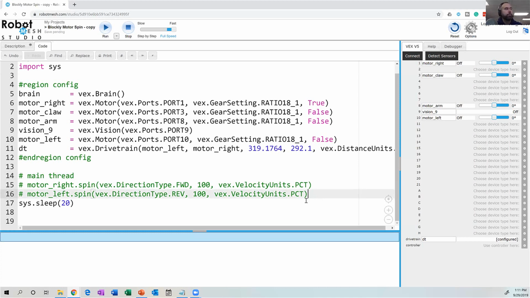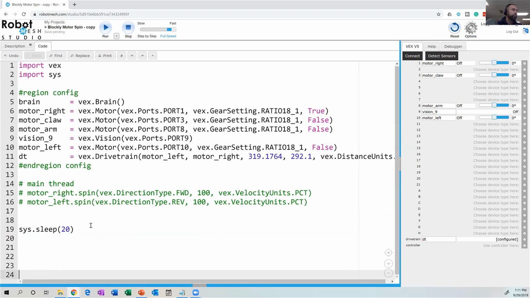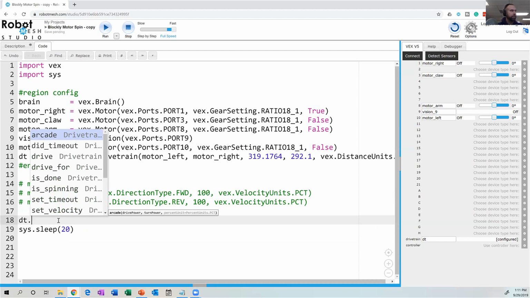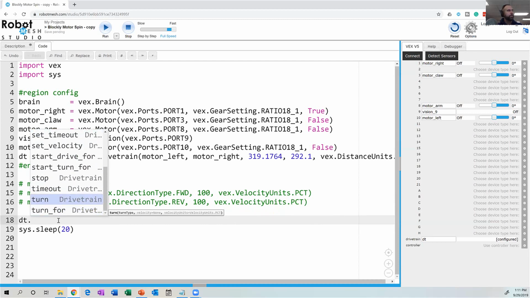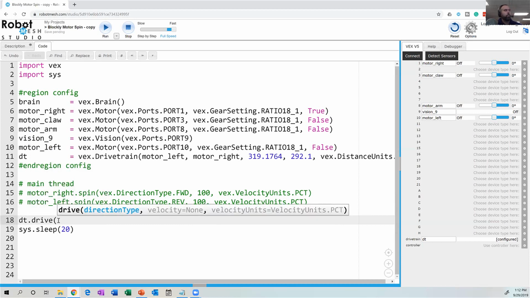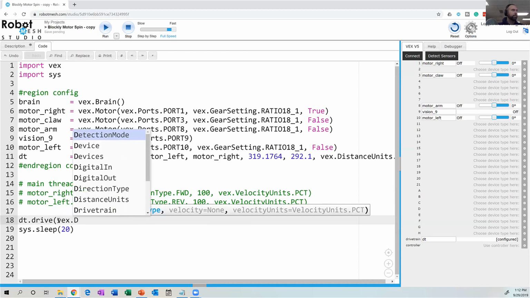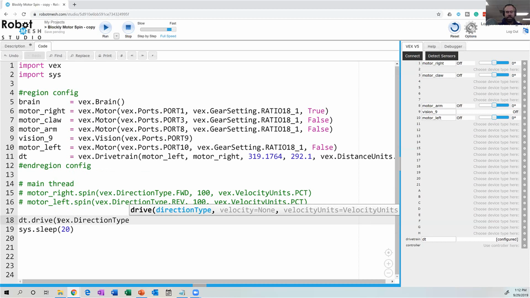So instead of using right motor.spin and left motor.spin, I'm just going to give myself a little more real estate, and I could go DT for drivetrain dot drive. You see I have all these different choices: start drive, start turn, stop. So here I could go DT dot drive, and then it's going to want to know what direction I'm driving in and how fast. Here I might go VEX dot direction type. This just comes from experience using IntelliSense and Blockly, so you'll get a better handle on these attributes as we go forward.